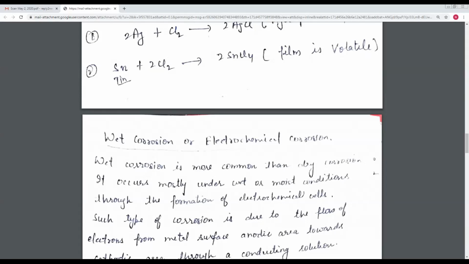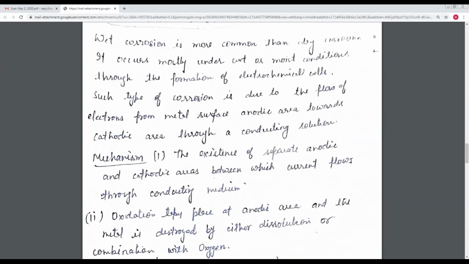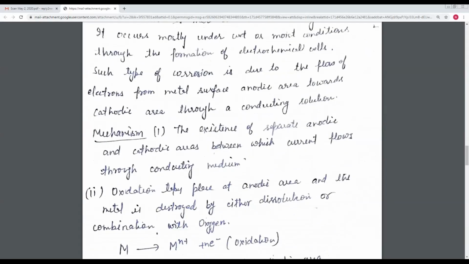Such corrosion is due to the flow of electrons from anode to cathode. Why do we call it electrochemical corrosion? Because there is a formation of a cell. There is a formation of the anode and the cathode, and the electrons flow from the anode to the cathode. So there is the formation of a cell, just like a cell, so it is called electrochemical corrosion.